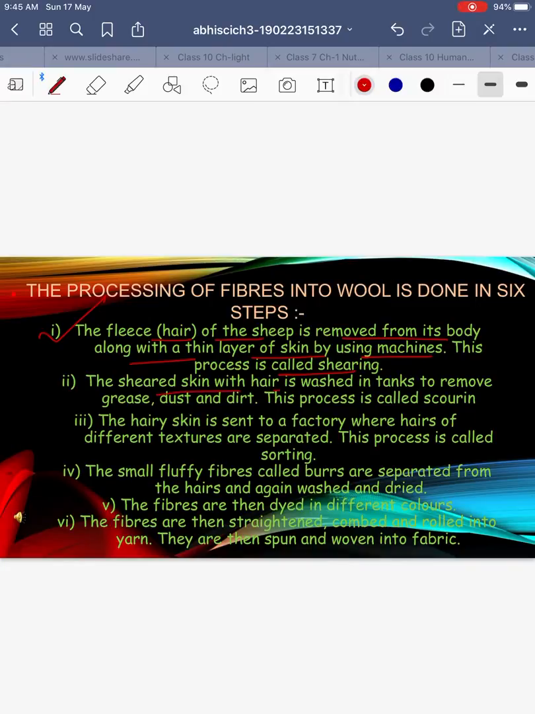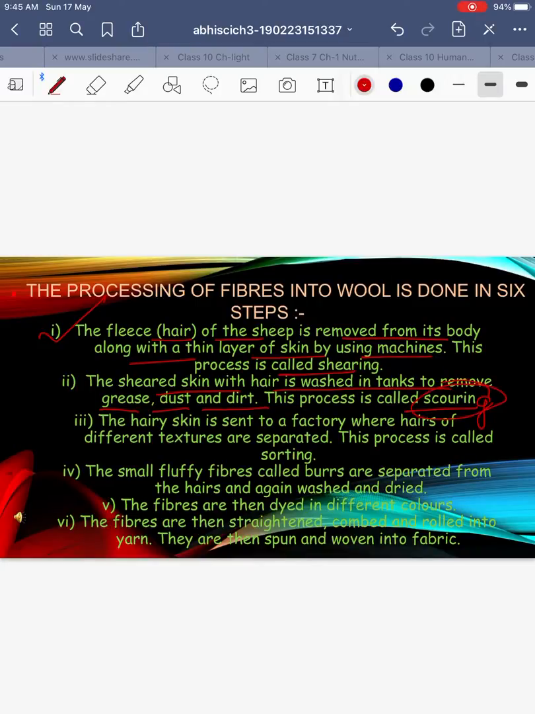The sheared skin and the hair is washed in tanks to remove grease, dust and dirt. This process is called scouring. Scouring, what is it? The topmost layer of hair we have removed may have some dust particles and some dirt. So to clean that, we soak that in big tanks of soap and we wash it. This process is called scouring.